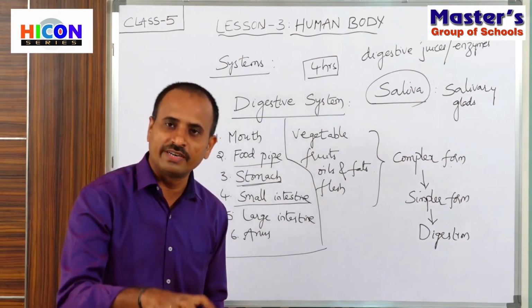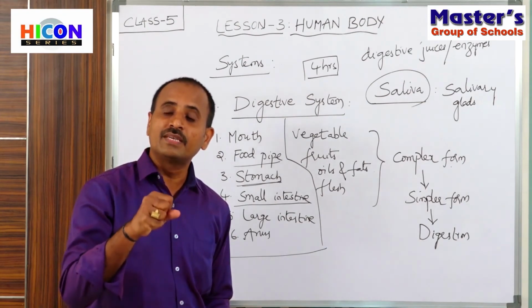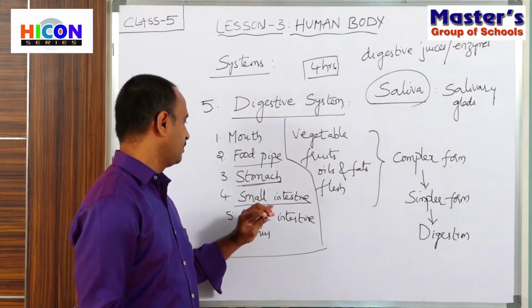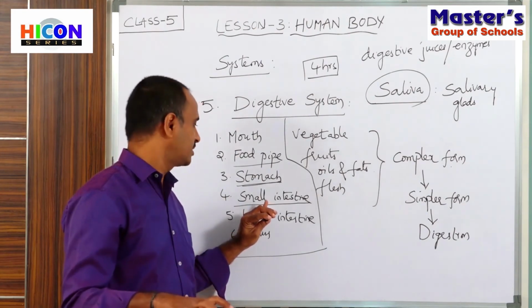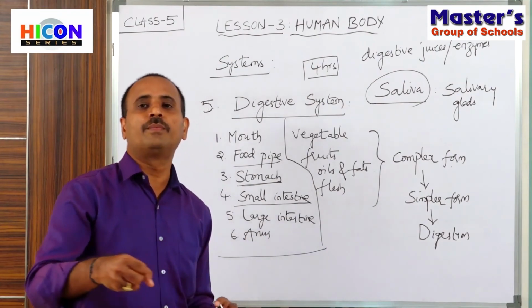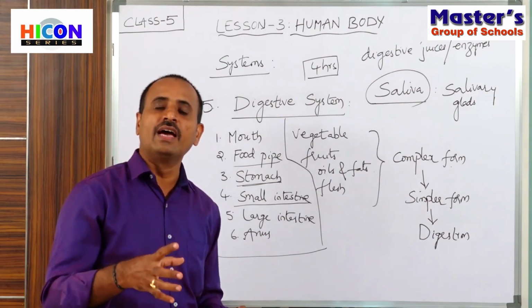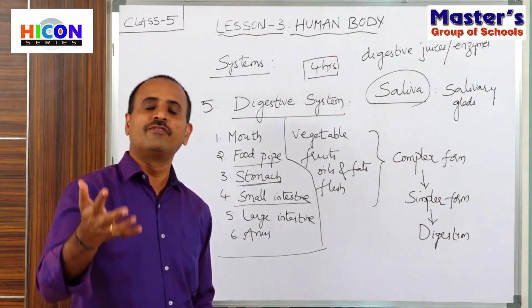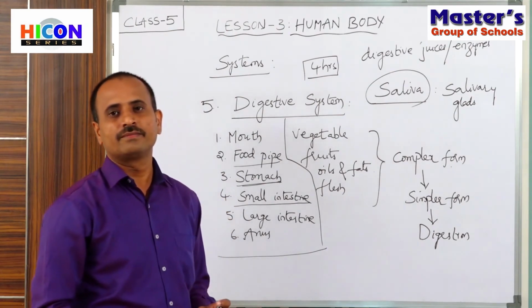Those nutrients will be mixed with blood, and the blood will carry those nutrients to every body part. That's why every body part will get energy.